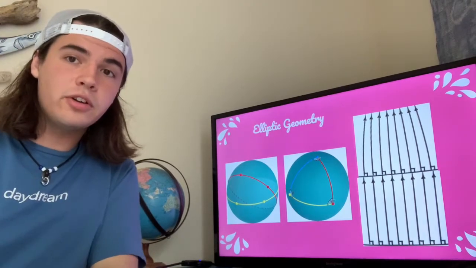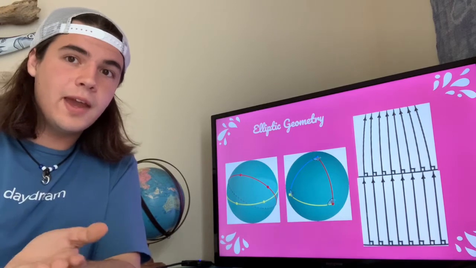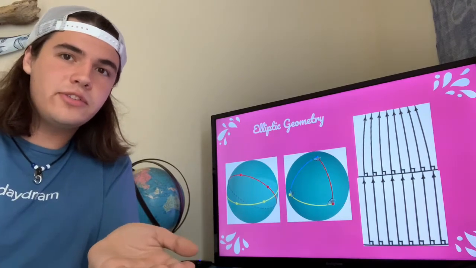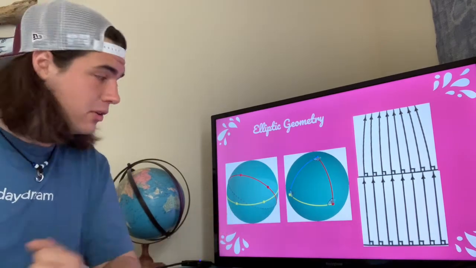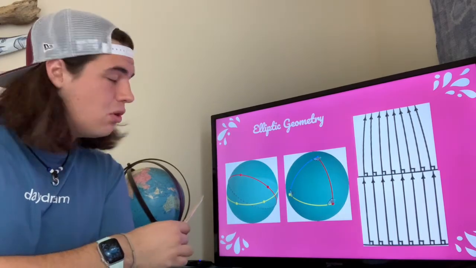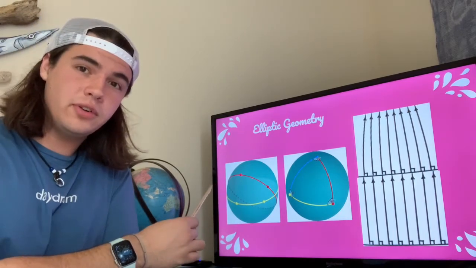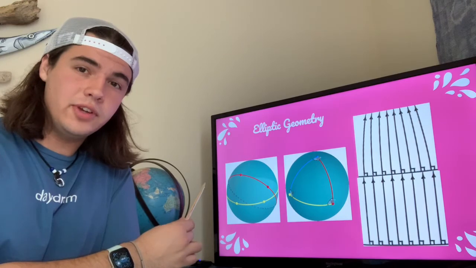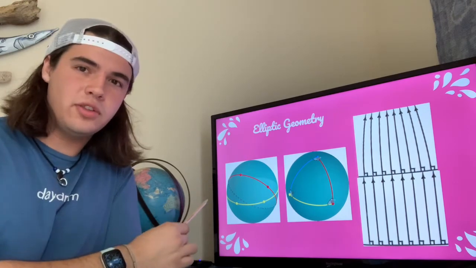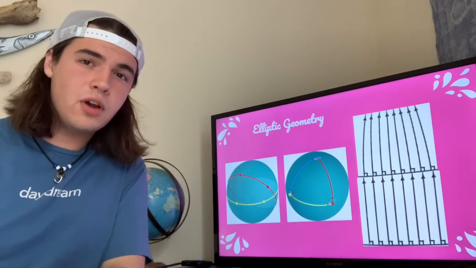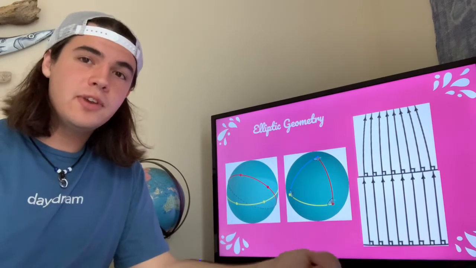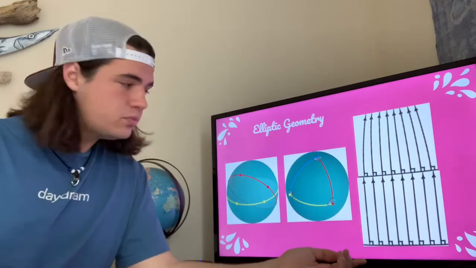Now, this point here directly proves that Euclid's parallel postulate does not work on a sphere. We can see that given 2 or more geodesics or great circles revolving around a sphere, they will always touch each other no matter what. These geodesics converge. Another way to show this is pictured right here.